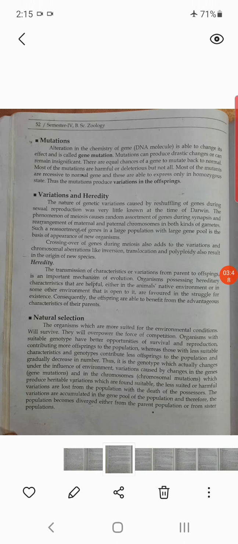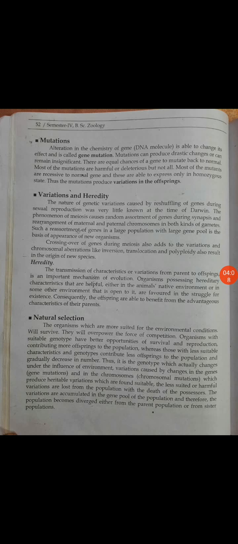So change is there. Then variation and heredity. The nature of genetic variation caused by reshuffling of genes during sexual reproduction was very little known at the time of Darwin. At that time, we did not know that during the joining of male and female gametes, some changes take place.